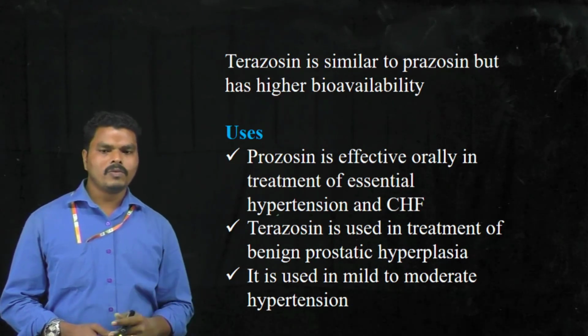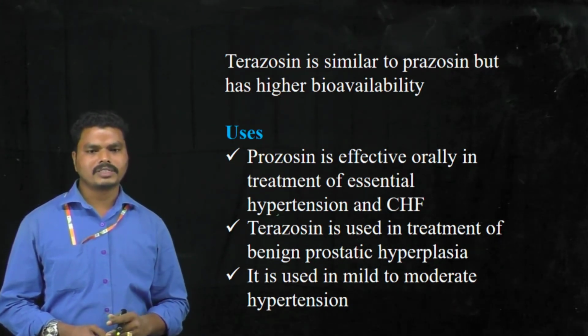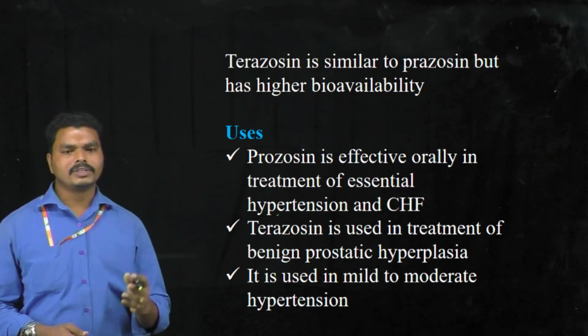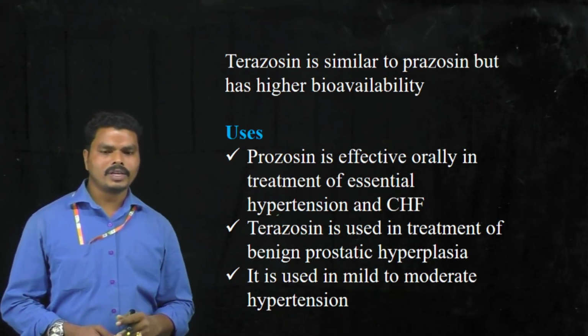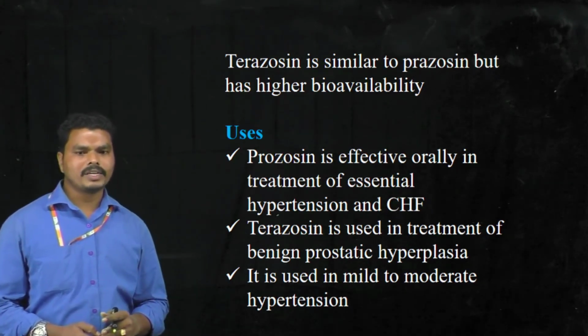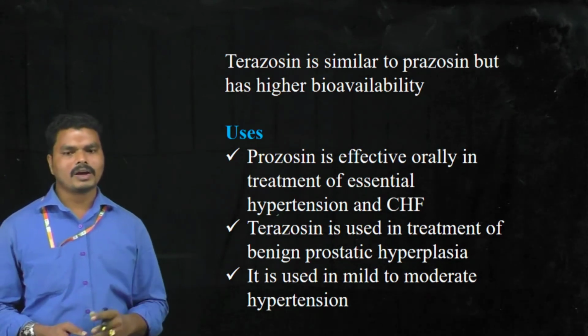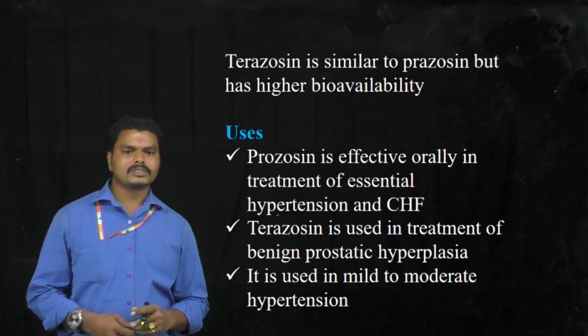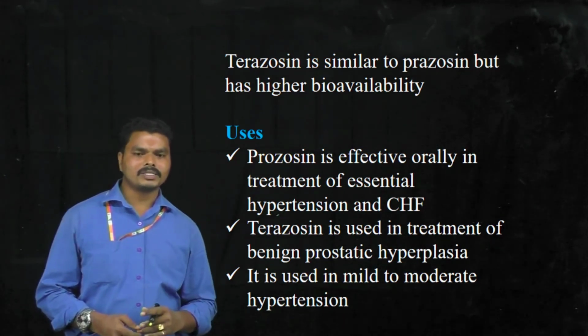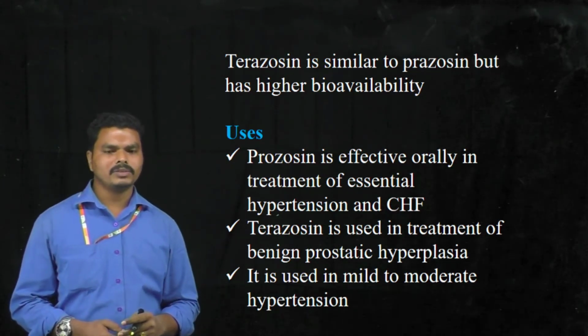So up to now we discussed the chemistry, mechanism of action, and structure activity relationship of angiotensin receptor antagonists, direct renin inhibitors, centrally acting sympatholytics, drugs affecting peripheral neurons, and alpha blockers. In the next class, we are going to discuss the synthesis, properties, and pharmacological uses of some important antihypertensive drugs.